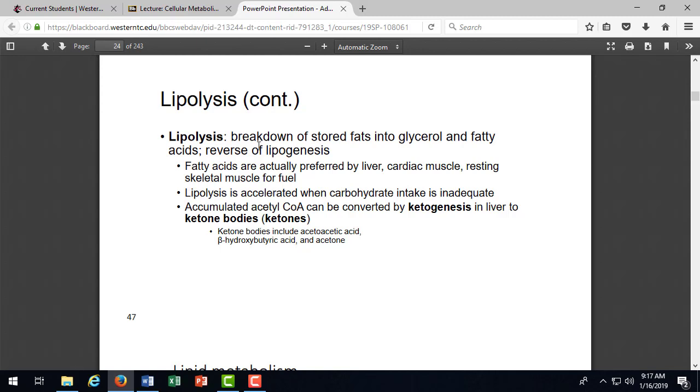Okay, so lipolysis then is the opposite reaction. So it's the reverse of lipogenesis. And we're going to break down those triglycerides into what two components again? What are we going to release? Glycerol and fatty acids. So this is what happens in the ketogenic diet. And when we have fat and protein in the diet, there is no carbohydrate oxidation, so we're going to go into ketogenesis, where we use those fatty acids which produce ketone bodies.